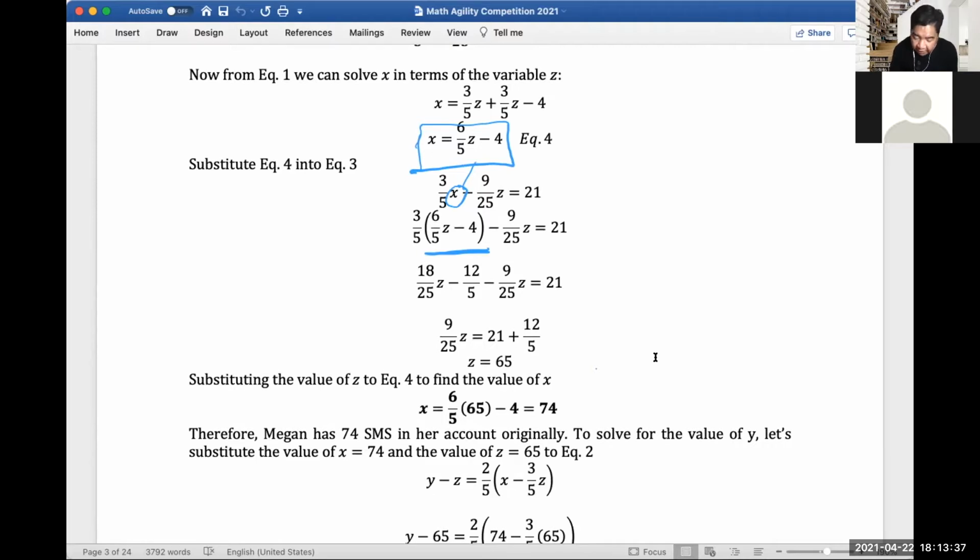Simplifying it, we solve Z, which is 65. So that's the number of SMS sent by Andrew, right?